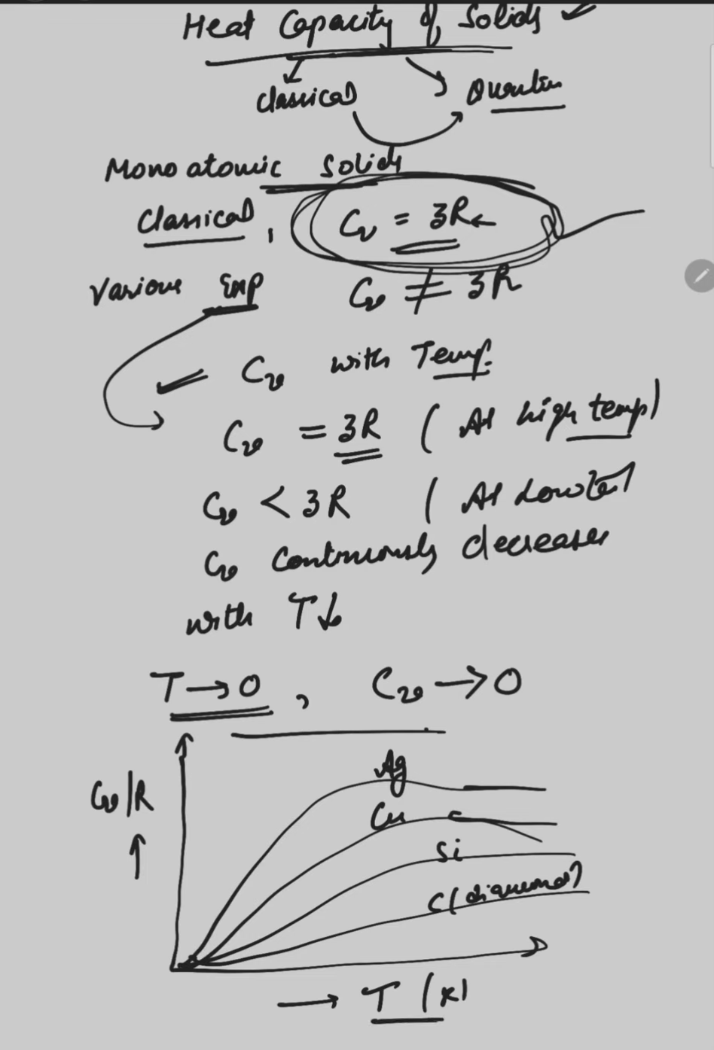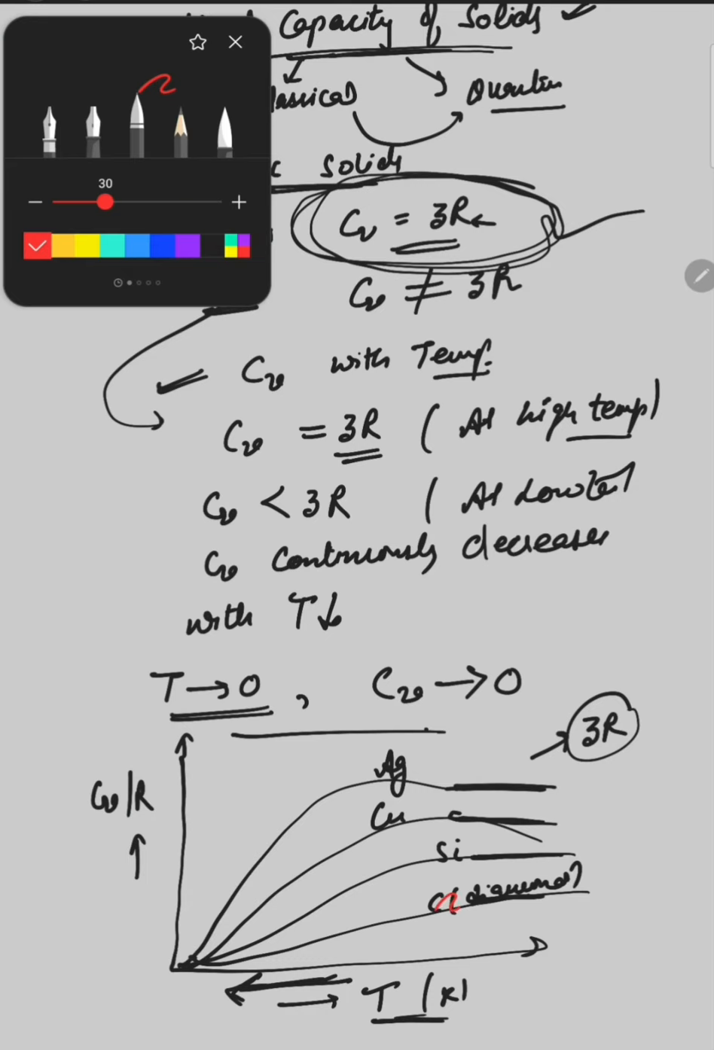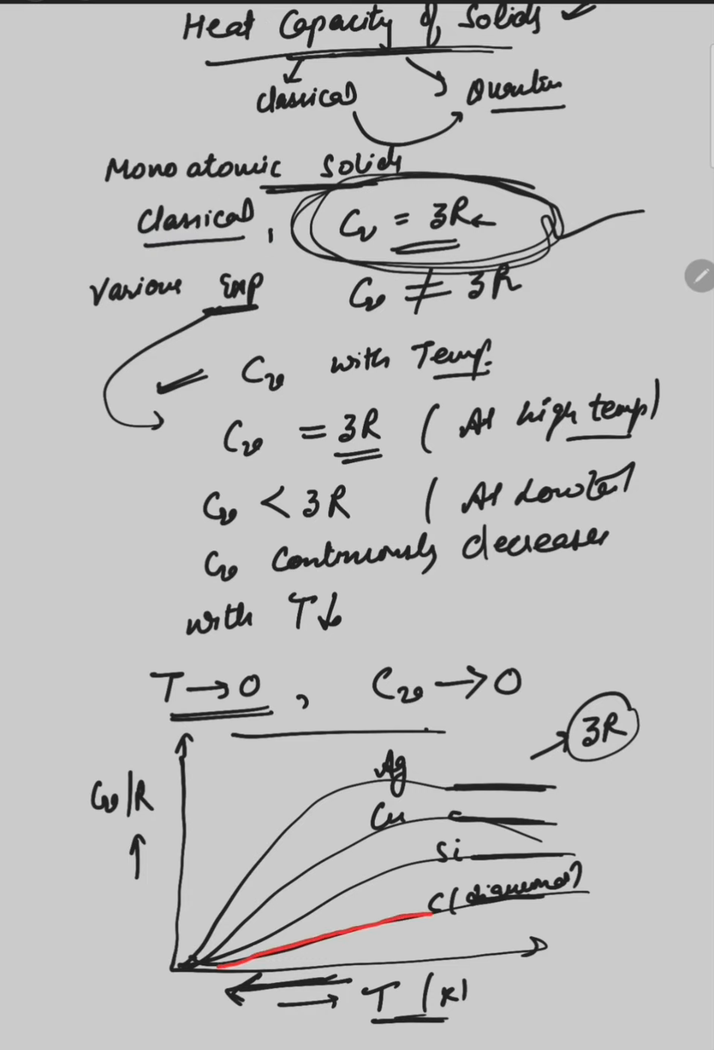You can see that when the temperature is very high, the heat capacity remains constant. At very high temperature, the heat capacity of each monoatomic solid is constant and its value is found to be 3R. But with decrease in temperature, the heat capacity continuously decreases, and when the temperature approaches 0, the heat capacity also comes down to the 0 value. This is the experimental fact of the heat capacity of solids.